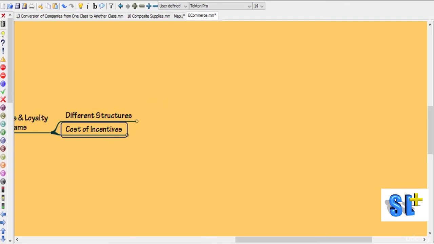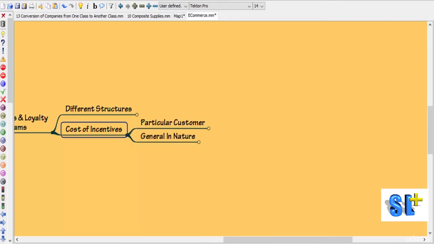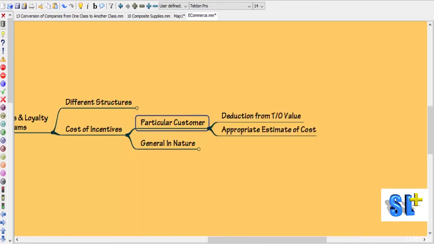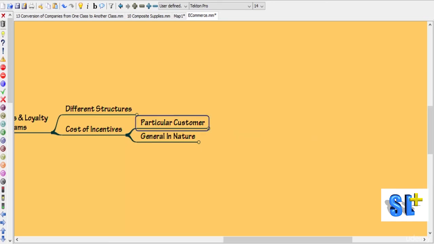Now what is the cost associated with the incentive? Obviously there is some revenue foregone, there is a cost. Now the question is how we are going to account for it. If that incentive is with reference to a particular customer only, then that should be shown as a deduction from turnover value. However, for this purpose, an appropriate estimate of cost is required.